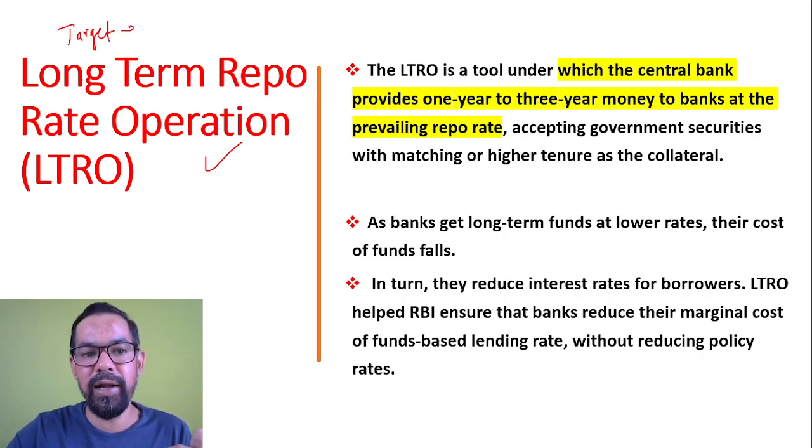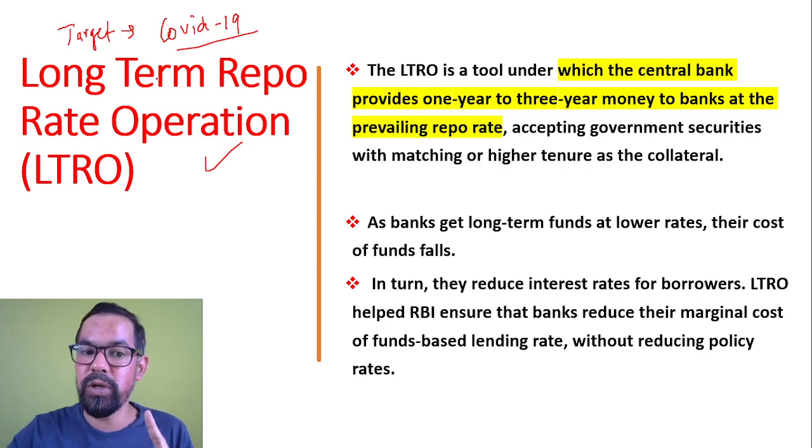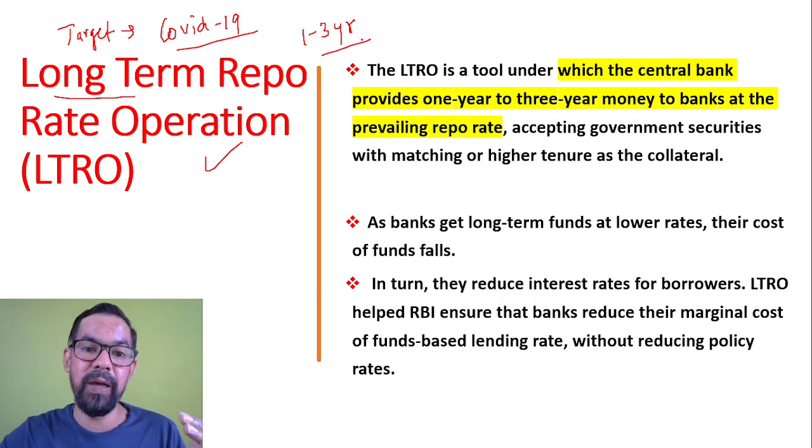So we are targeting the COVID-19 situation there. At that time we were targeting COVID-19. First one, long-term means here banks can generally take loans from RBI for 1 to 3 years. Okay, so they can take loans from RBI for 1 to 3 years at the repo rate.